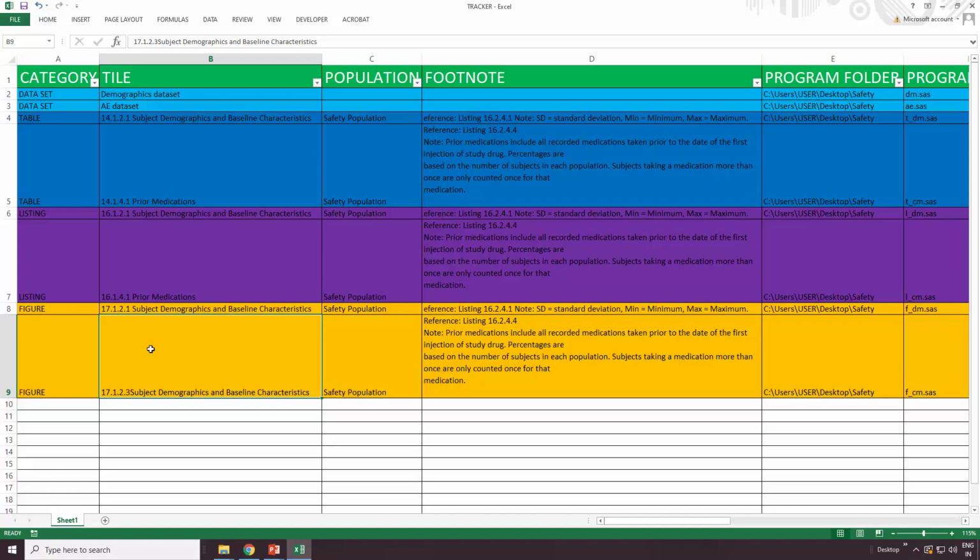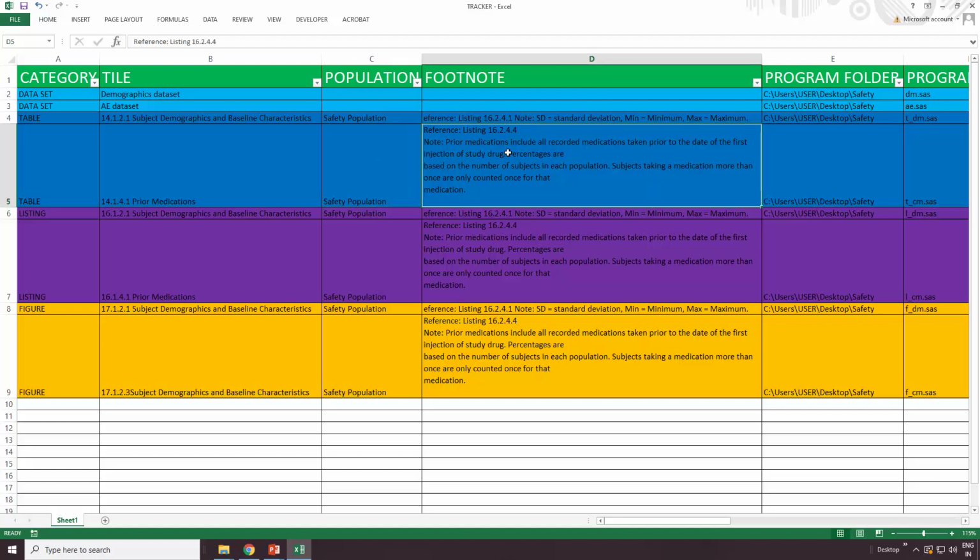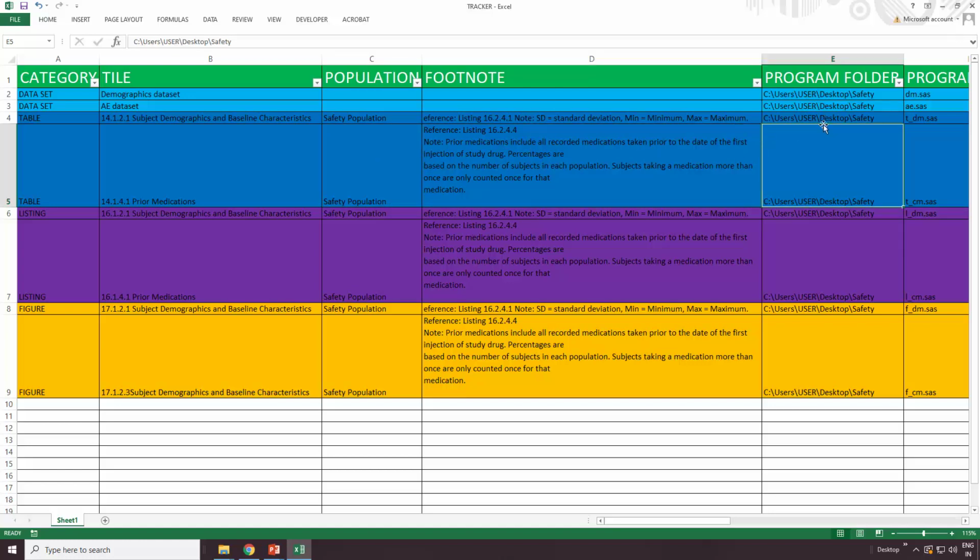So that you can get it, and the populations also you can get. To understand more on the population, we will discuss in an upcoming video. There you can get to know. But population is also nothing but the title of your output, what you need to create. Then the footnote of that particular program, and where you need to save all these files.